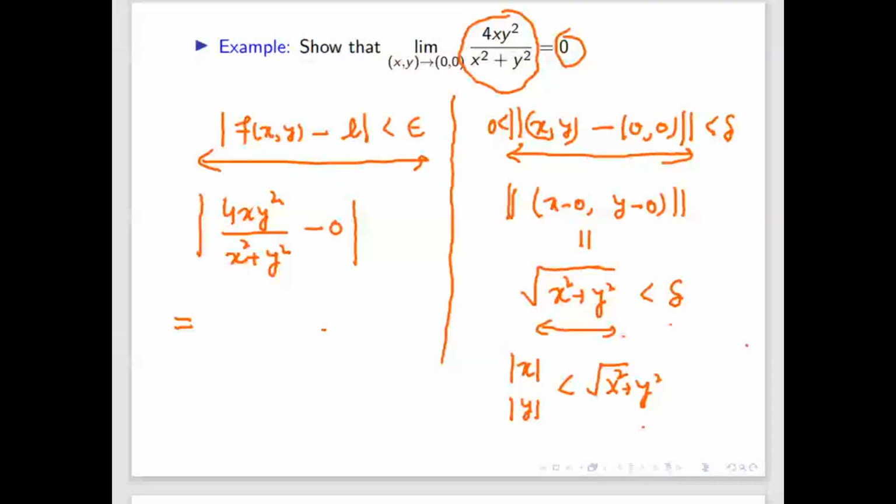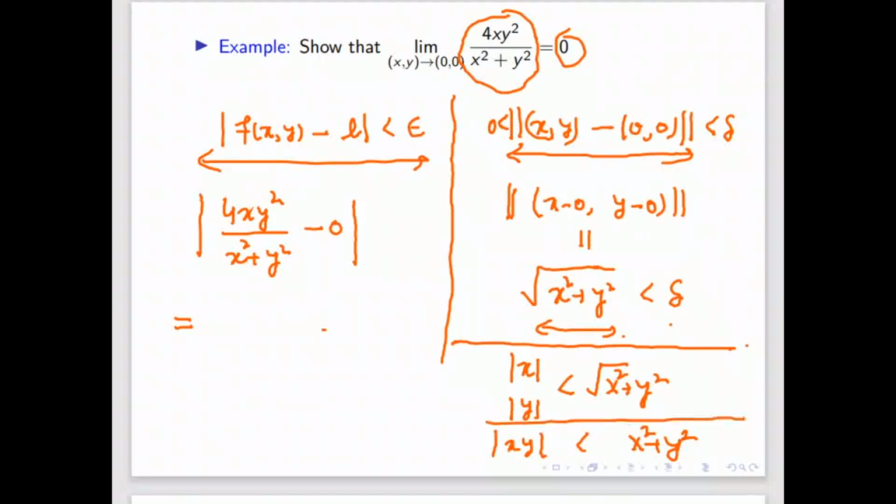So can we say something about mod of xy and x square plus y square? Is there any relation between them? Mod x plus mod y by 2 is greater than or equal to the root of xy. If we take x square and y square, then the arithmetic mean will be x square plus y square by 2, and the geometric mean will be the square root of x square into y square. So what will be the correct inequality between mod of xy and x square plus y square?